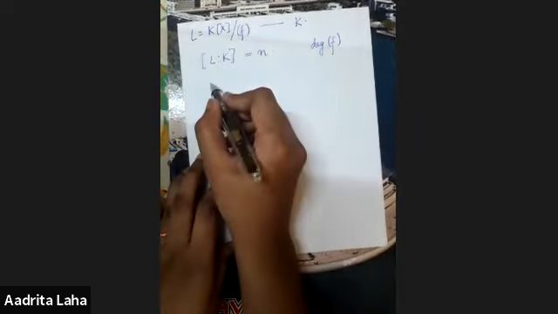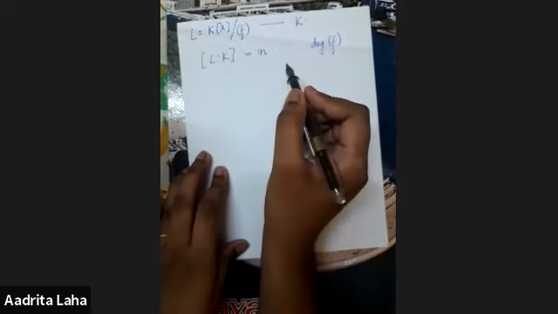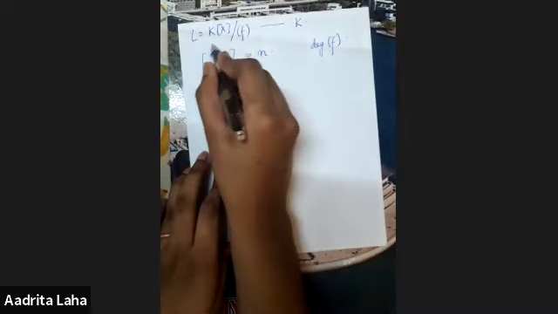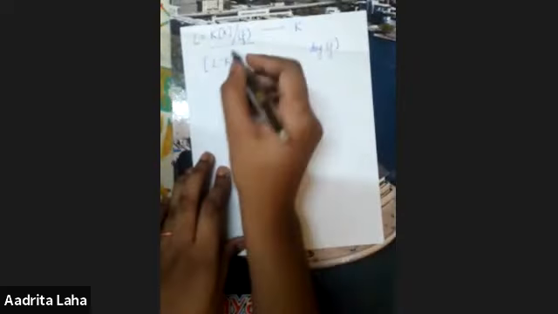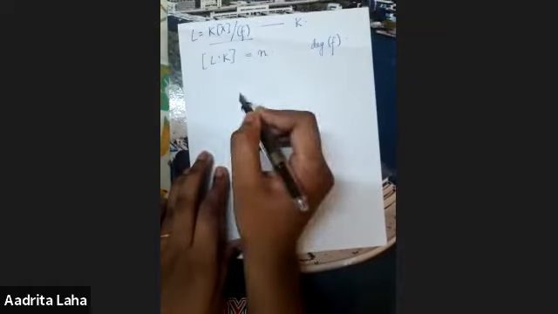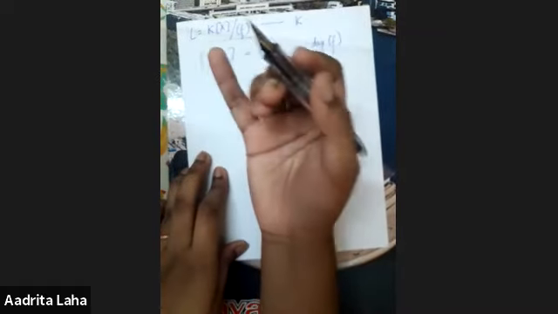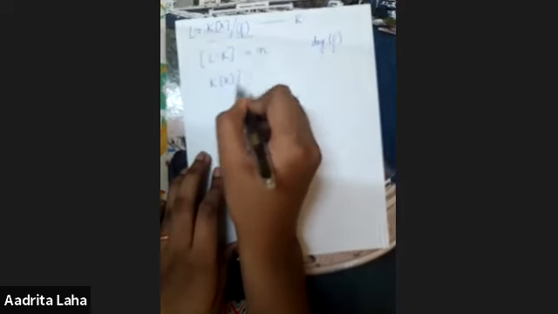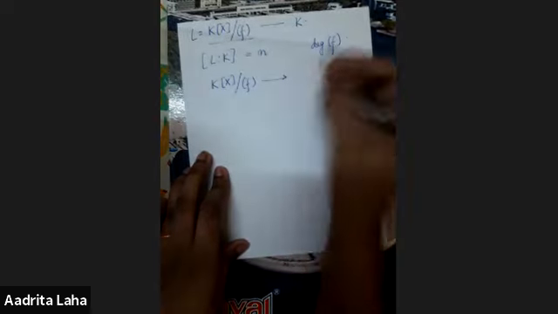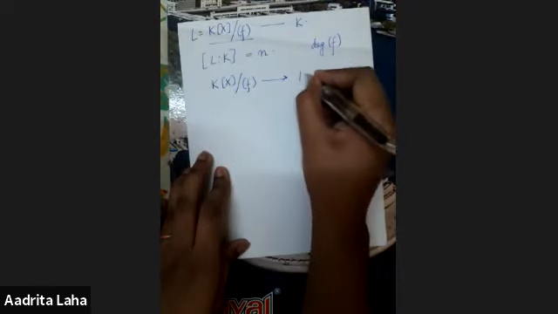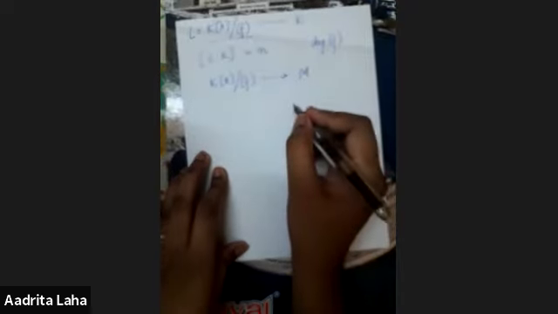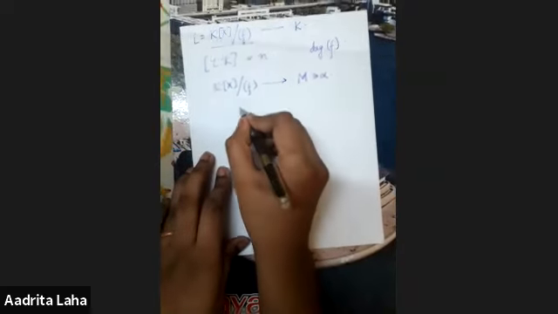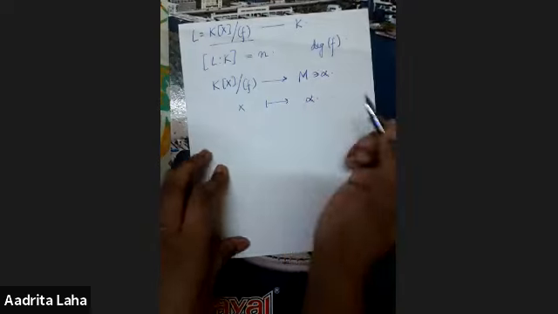So if this is a field which consists of polynomials, then we can map K[x] mod f to the field, say M, which contains alpha. Then x goes to alpha.